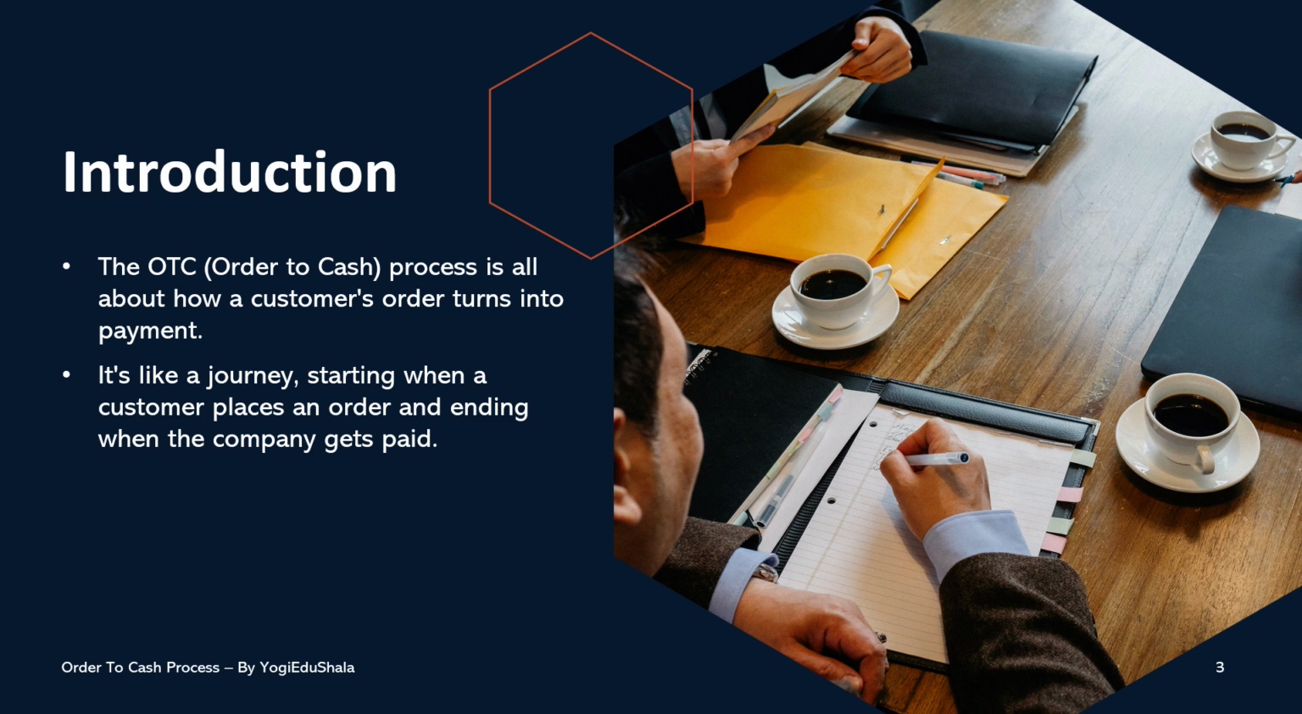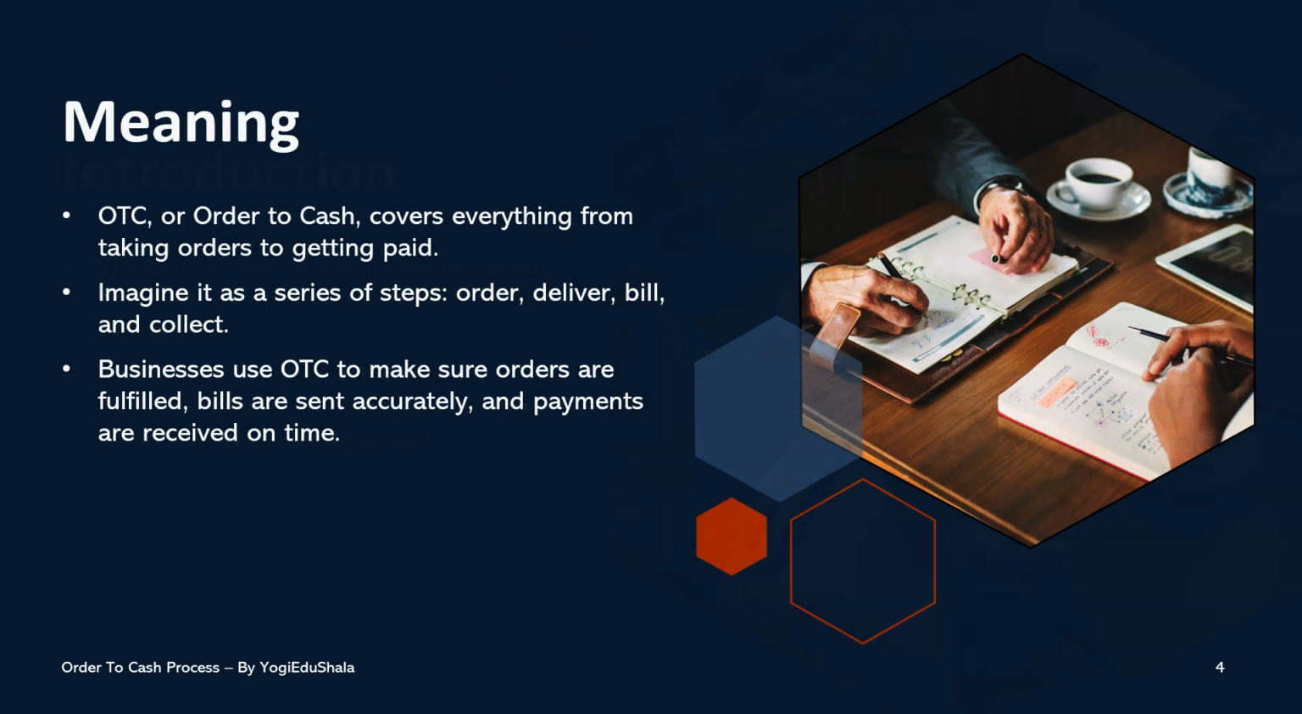The order to cash process, or O2C, is like a roadmap for businesses. It covers everything from when a customer decides to buy something to when a company receives payment. It's a crucial part of how companies operate smoothly. Now let's explore the meaning of O2C.